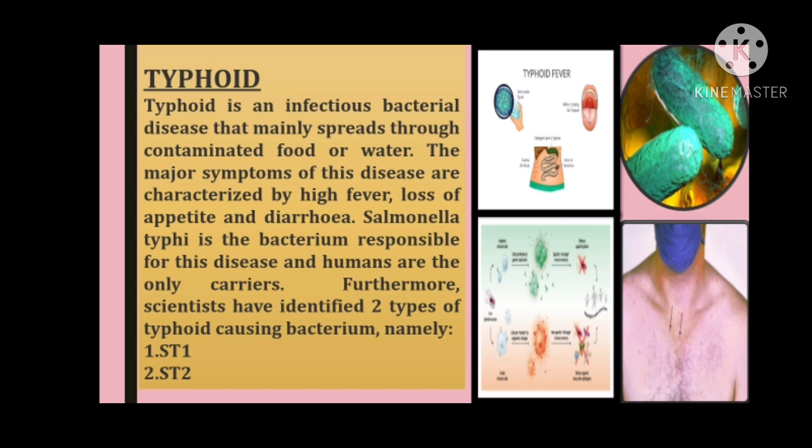What are the symptoms? It is characterized by continuous fever which increases day by day. Ladder-like temperature rises more in the afternoon than in the morning. Fever is accompanied with headache and body ache. Constipation occurs. Sometimes a rash develops on the trunk at the end of the first week. In untreated cases, the patient may develop hemorrhage from ulceration in the small intestine. So how can it be diagnosed? By Widal test. Okay. So what are the prevention and control measures that should be taken?